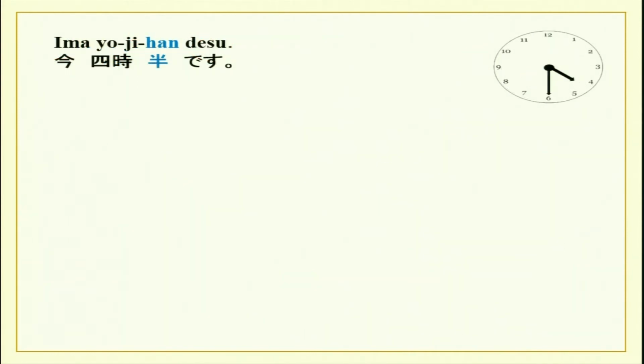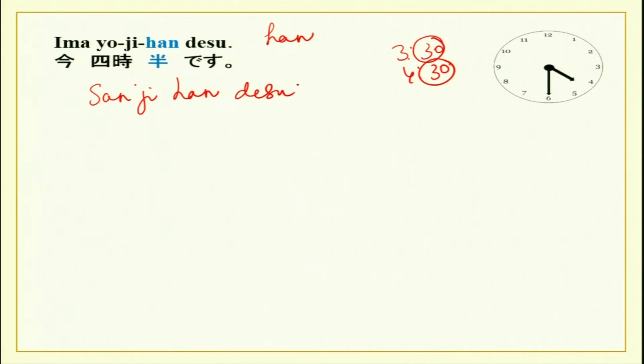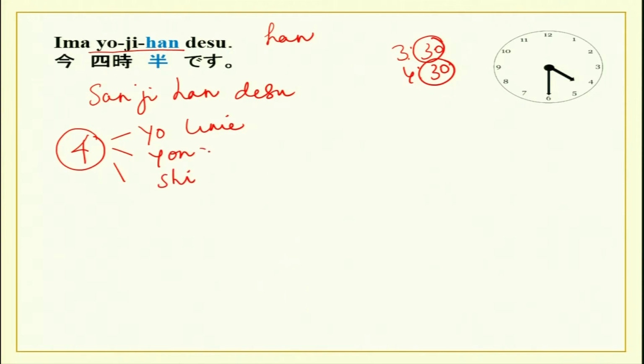Now, how will you say it is 3:30 or it is 4:30? So, how will you say this? The word for 30 or half is han. So, if it is 3:30, you will say sanji han desu. If it is 4:30, you will say yoji han desu. Please remember one thing over here, that this digit 4 has a number of readings: it is yo for time, it is yon, and shi for number.